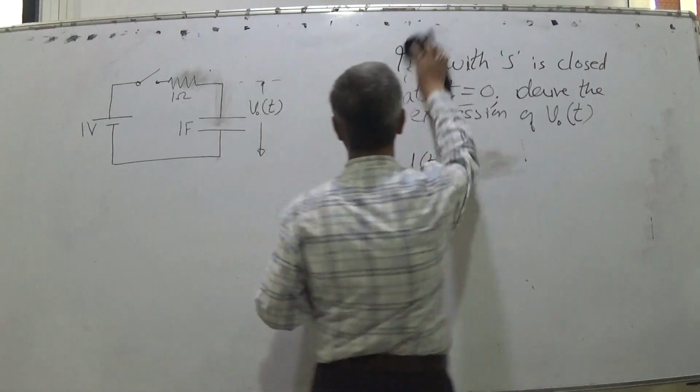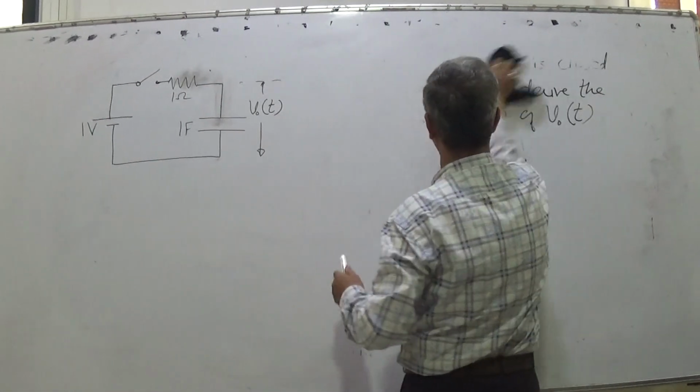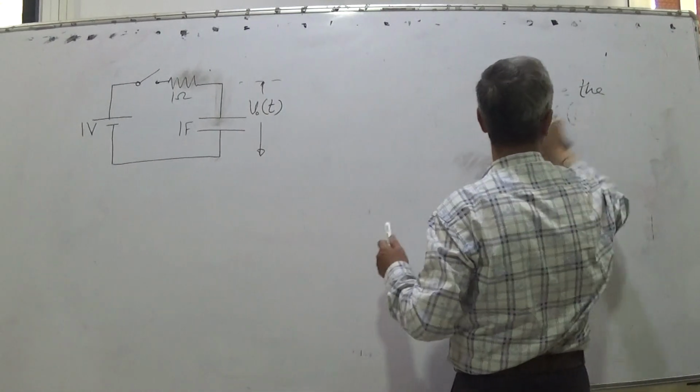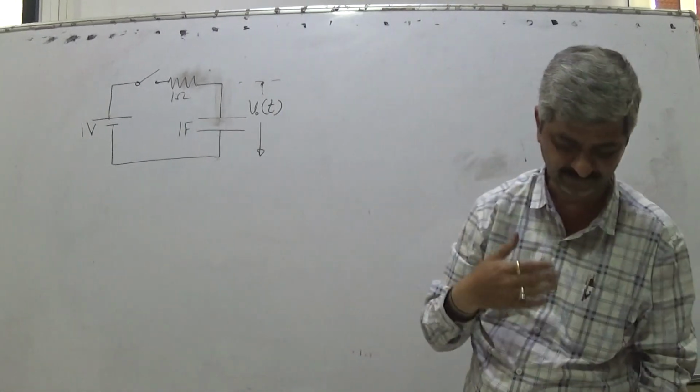So we have to derive the expression for voltage across the capacitor. So now let us discuss it.